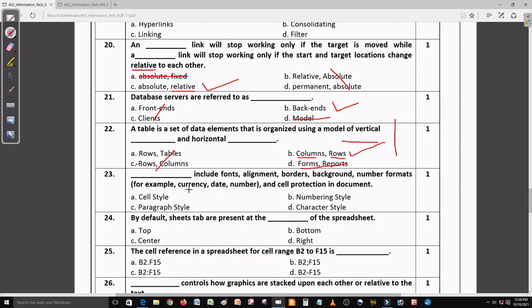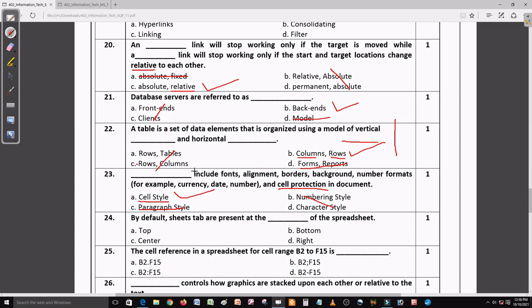Now come to question number 23. Question 23 says dash includes font, alignment, borders, background, number format, and cell protection. Yes, it is talking about cell protection in a document, so this is from a spreadsheet. Number and character, no, it's not the right answer. So it says cell style here. Paragraph style, no, it is not related to paragraph. So cell style is the right answer.